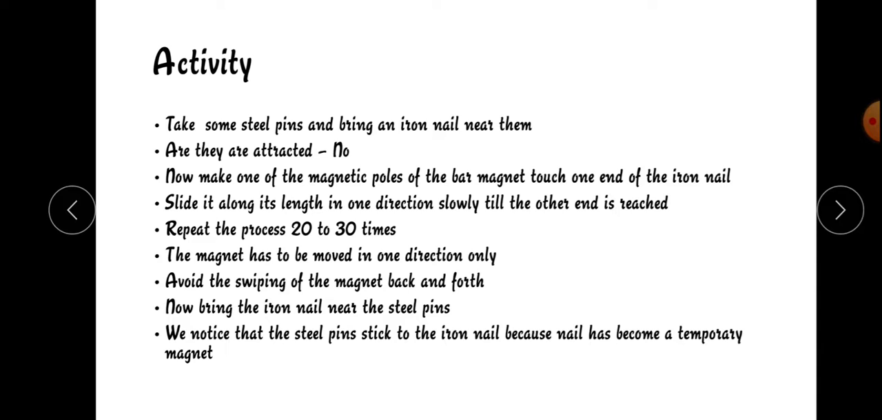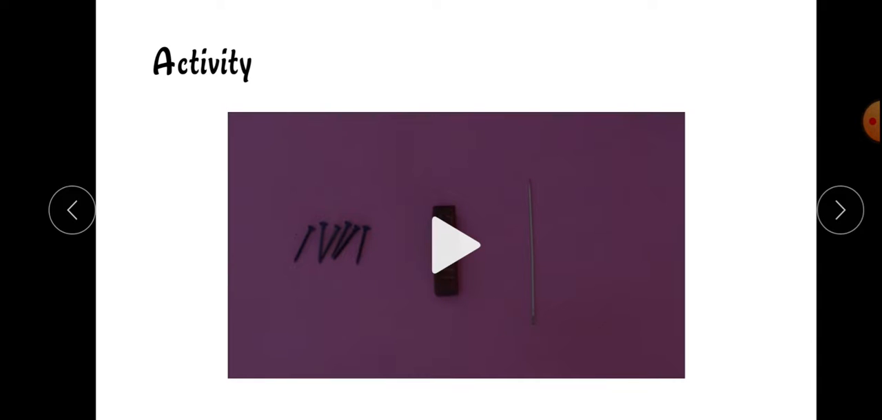At first, when we bring the steel pins and the iron nail near each other, there is no attraction. Now, when the iron nail is slid with the help of magnetic poles, the iron nail gets some temporary magnetism, so the steel pins will stick to that iron nail. Now let's see that in a video so that you can understand it clearly.